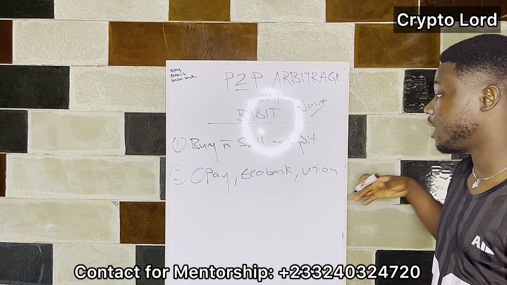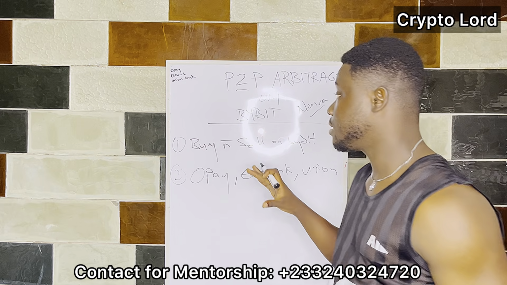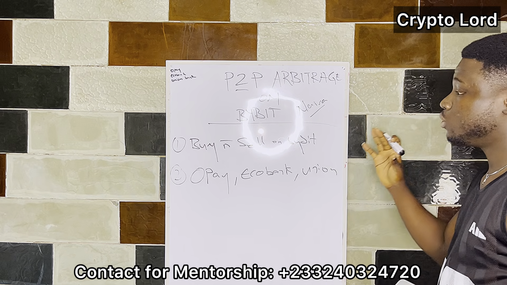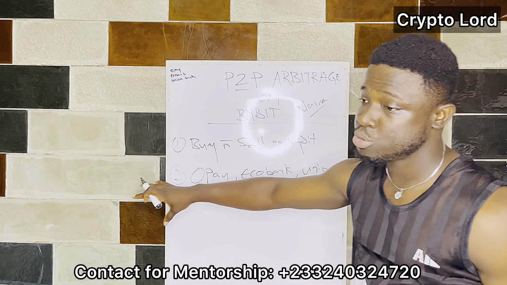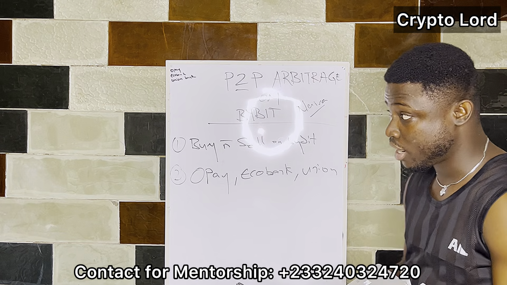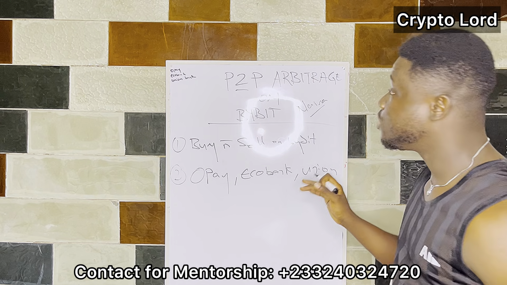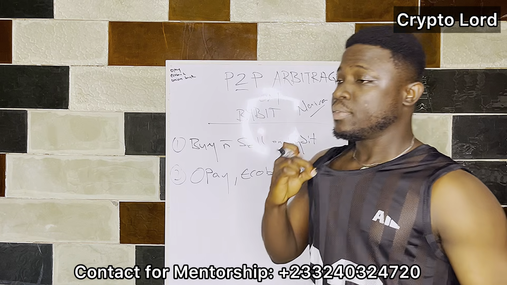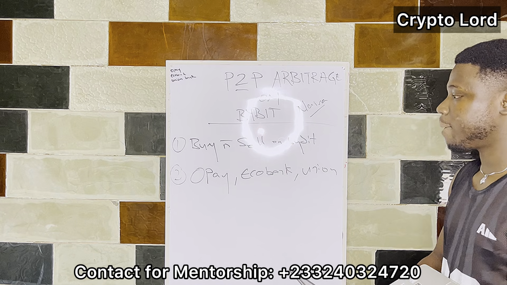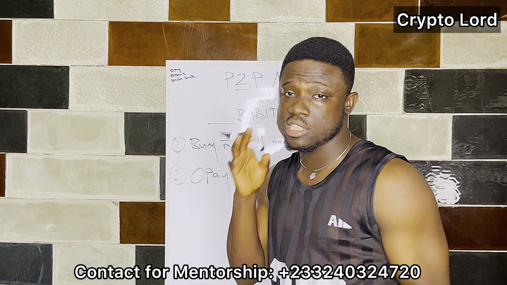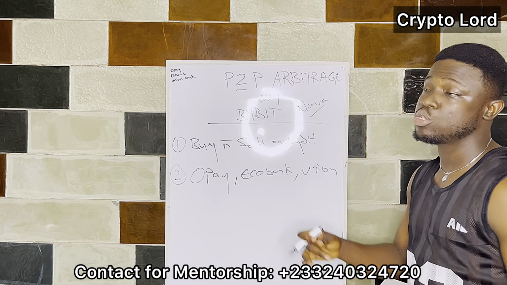These are the three banks I'll urge you to go in for if you want to make money with this P2P arbitrage on Bybit. I have my reason for that, and I'll tell you everything when I go to my phone screen.